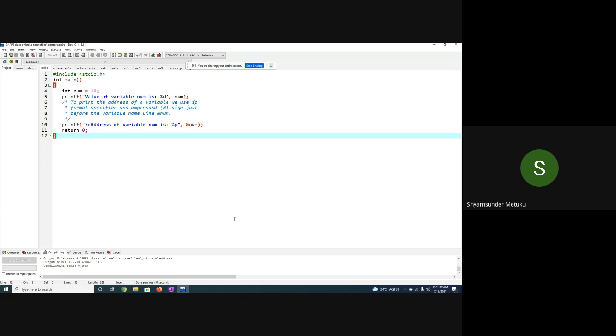So let me start with the very first example today. It's very simple. There are no pointers involved, but before you start pointers, you must know there must be some address assigned to any variable, because so far any program we have executed.